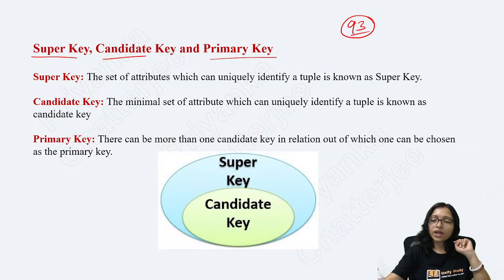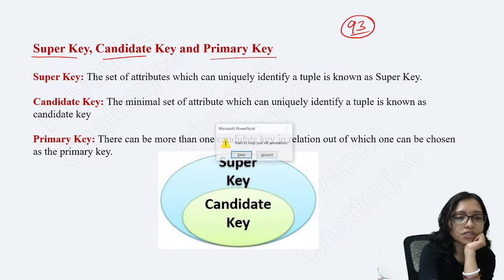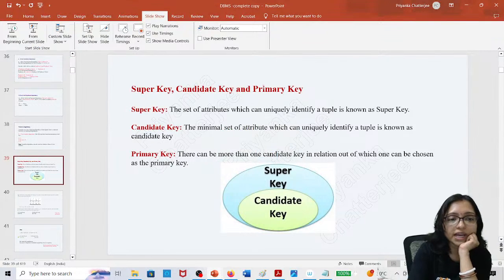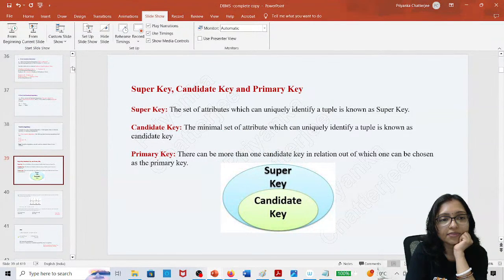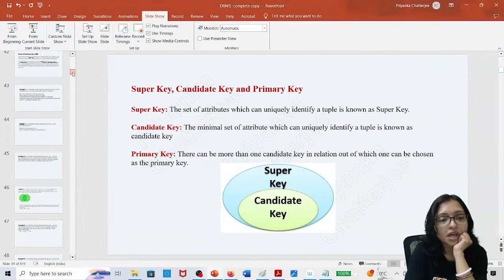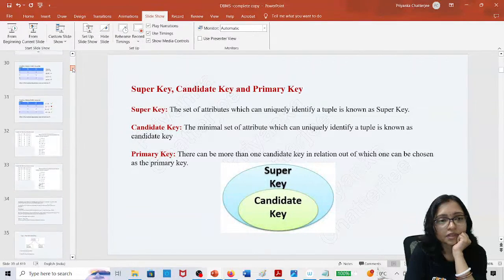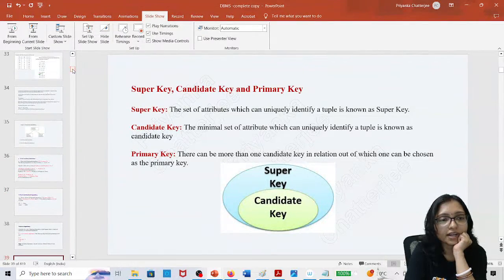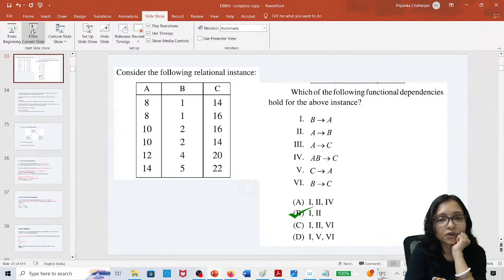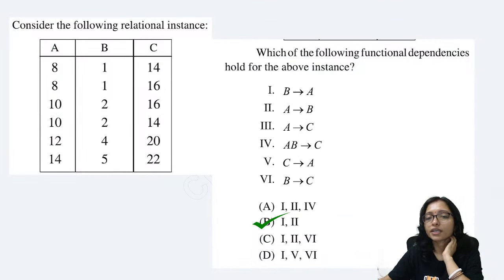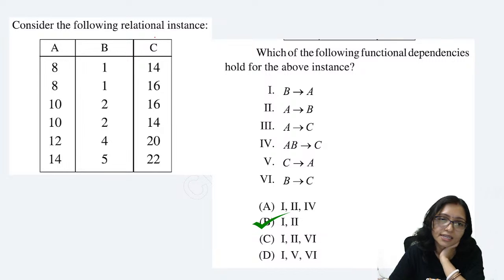Now I will ask you a question: how do you understand who is able to identify the other attributes? Because just now, whatever data is here in this table, can you say what is the candidate key? Which one is the candidate key? Can you tell me which one is the candidate key here from this table? Can you identify the candidate key?